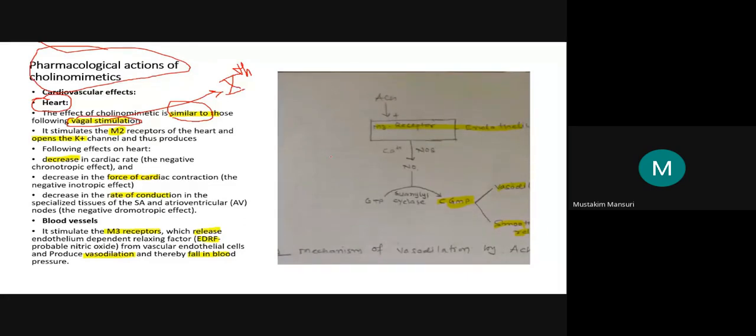But the dominant effect is of the parasympathetic nervous system. Because of that, we are supposed to get a decrease or negative effect on the heart. So it is similar to the effect of vagus nerve stimulation. Now remember, what kind of muscarinic receptor is present in the heart?